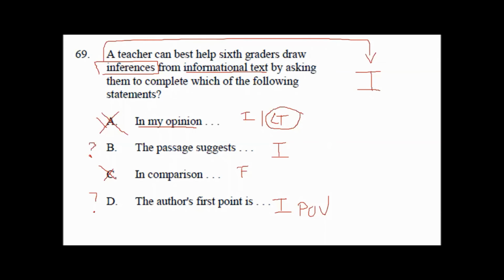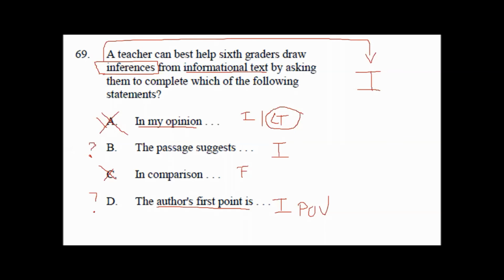So we're going to go back and see how we can pull those. Here is another example, which gives you author's point of view, an inferential thing, but also having a child make connections between the text and itself. So a teacher can best help a sixth grader draw inferences. They need to be drawing their own ideas based on text. That's the real main idea of inferences.